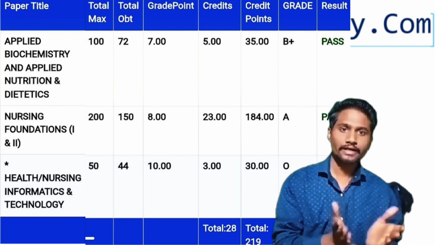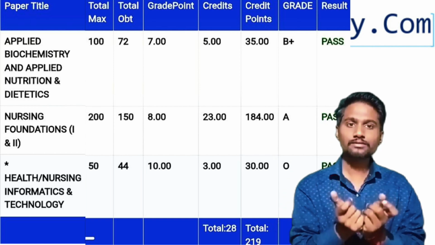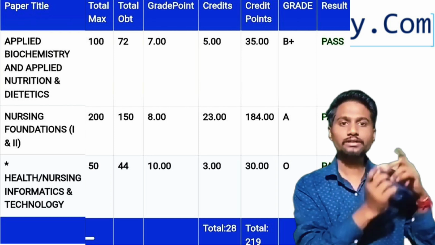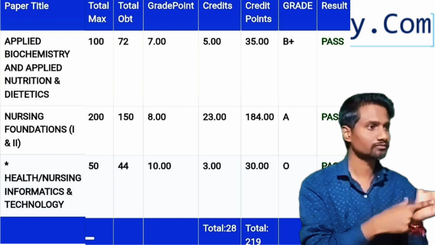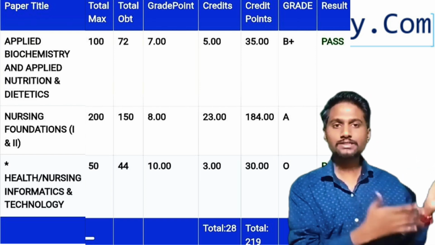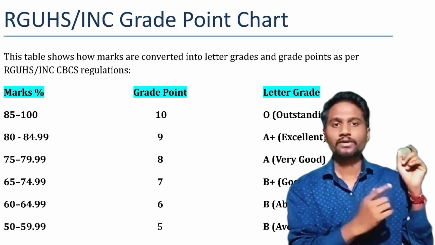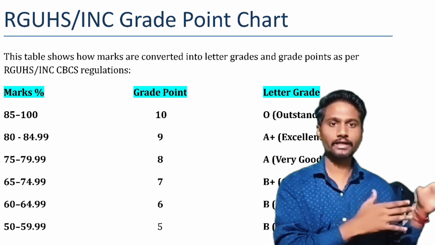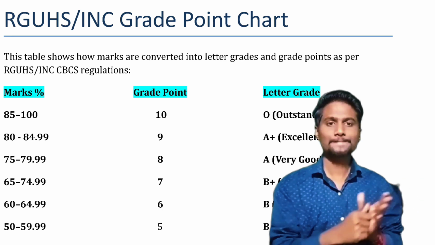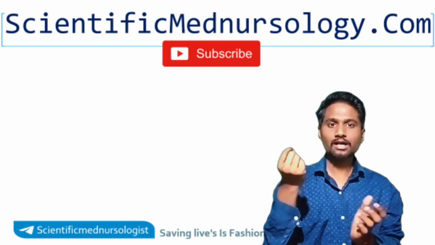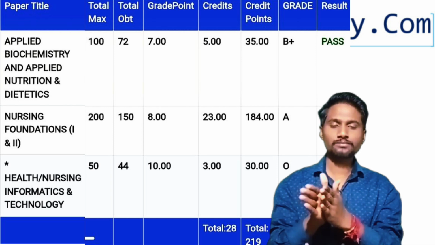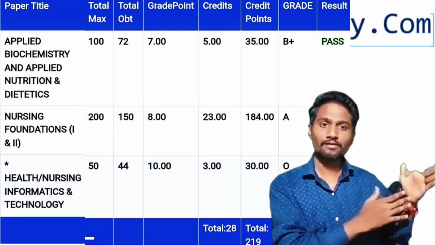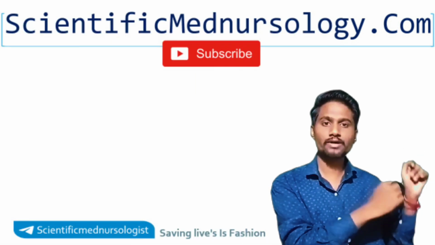The next column is grade points. It depends on how many marks you have scored in a particular subject. Based on the marks you have scored, we will give the grade points, as you can see in the list. If you have scored 90 to 100 marks in a subject, that will be 10 grade points. Every subject has 100 marks, including practical marks. We are not calculating marks out of 75; we are calculating marks out of 100, how much you have scored.